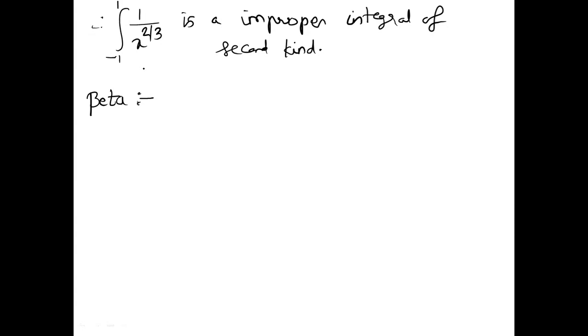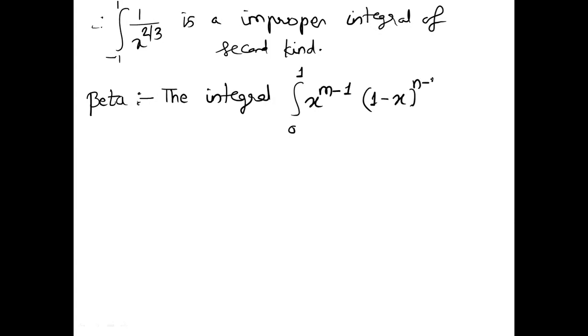the integral from 0 to 1 of x to the power m minus 1 into 1 minus x to the power n minus 1, integration with respect to x, where m and n both are greater than 0.